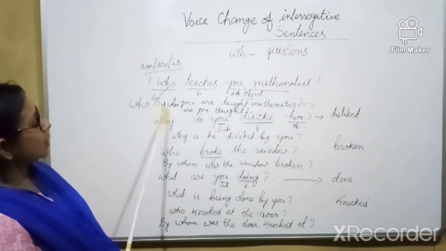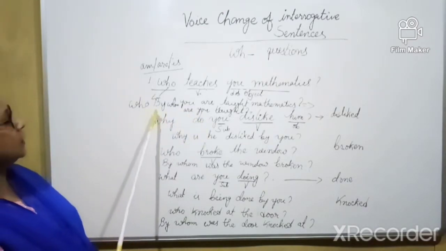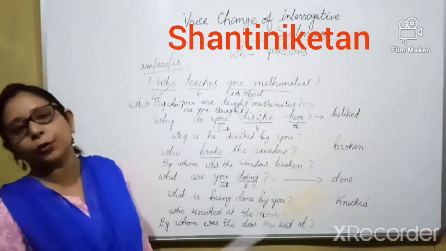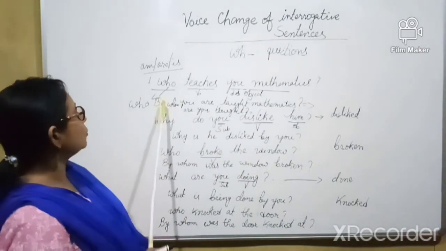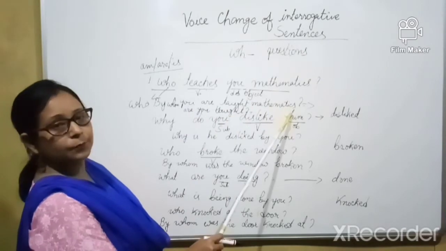Because after the question word comes the verb. When we are asking a question, after the question word comes the verb. What is your name? Not what your name is. That is not a question. So we have to keep: by whom are you taught mathematics.